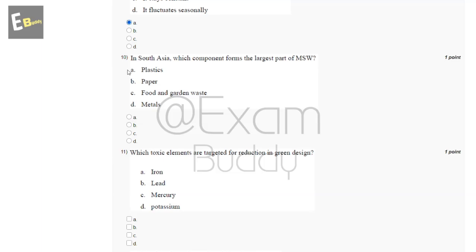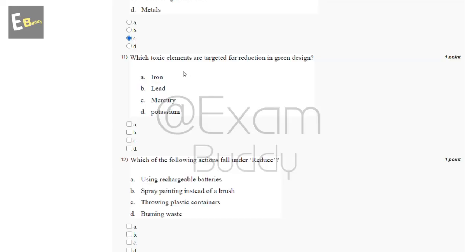Now the tenth question is, in South Asia, which component forms the largest part of MSW? So these are the options, and the answer of our tenth question is C, food and garden waste. Now, the 11th question is, which toxic elements are targeted for reduction in green design? So these are the options, and the answer of our 11th question is B, lead, and C, mercury.